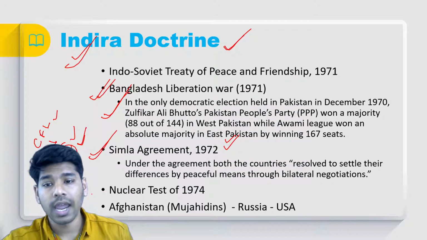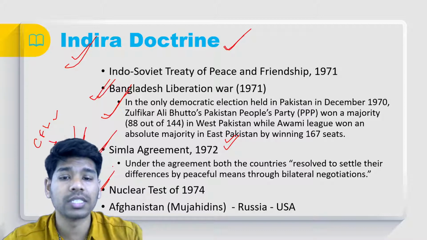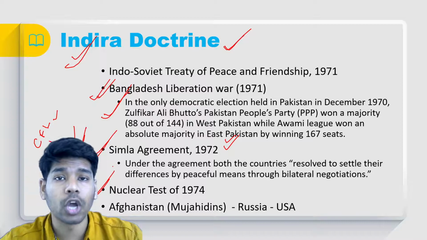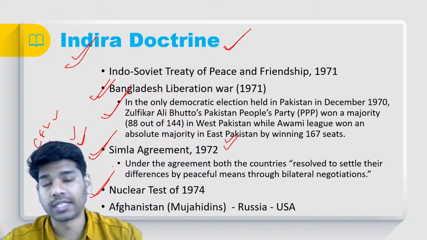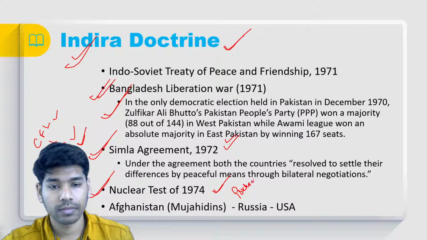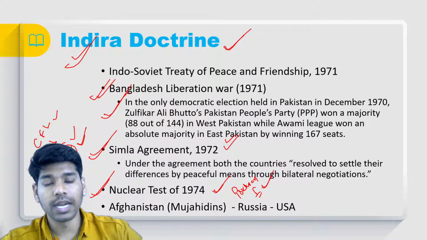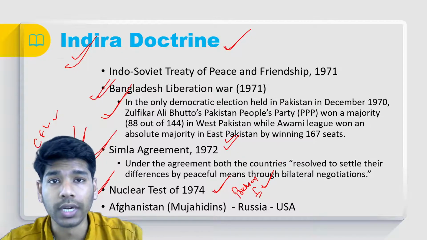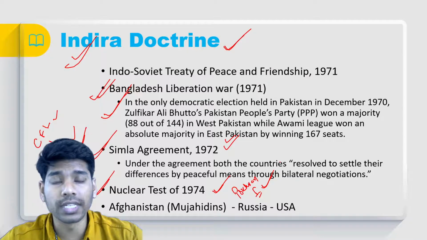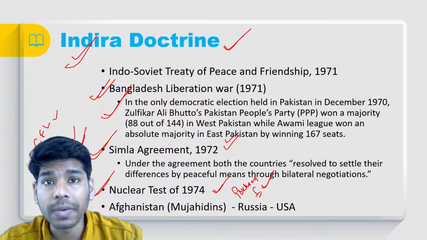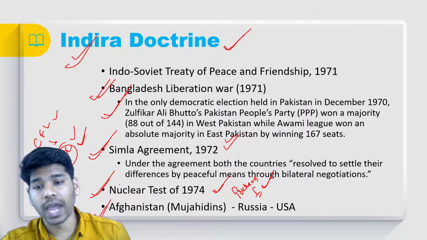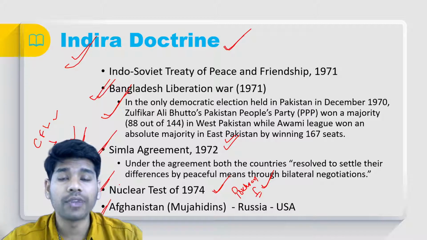That is the Shimla Agreement. And in 1974, India became the first nation which is not a signatory of the non-proliferation treaty to go for a nuclear test. In 1974, Pokhran 1. India became the first nation to become nuclear. Even though India went for the nuclear test, it declared that it was a peaceful nuclear test. And the other issue which we had during the time of Indira Gandhi is the Afghanistan, Russia and USA issue.